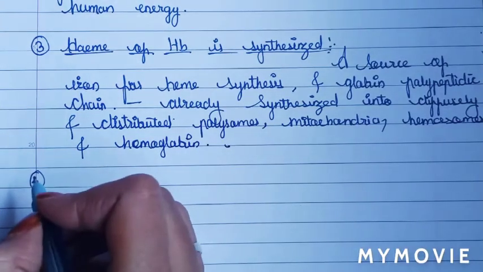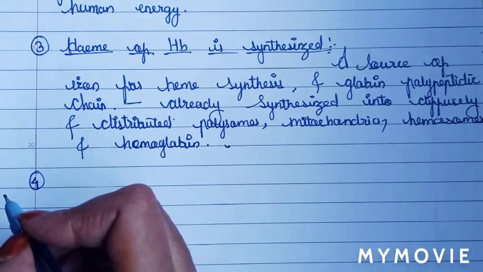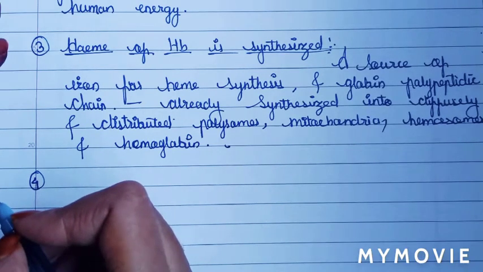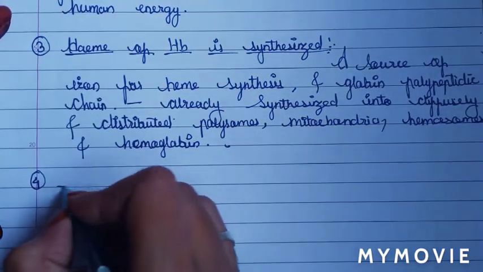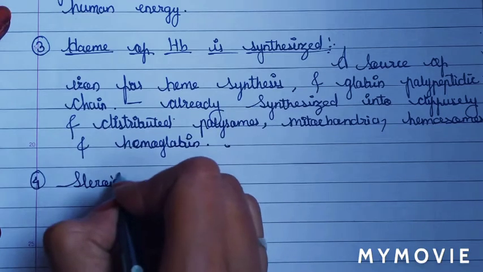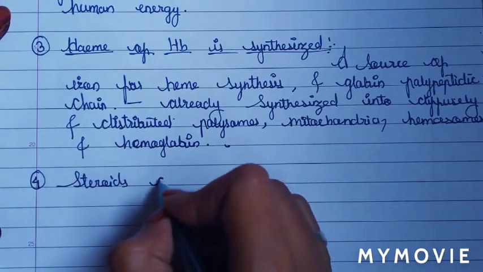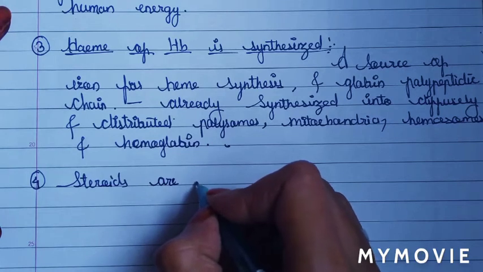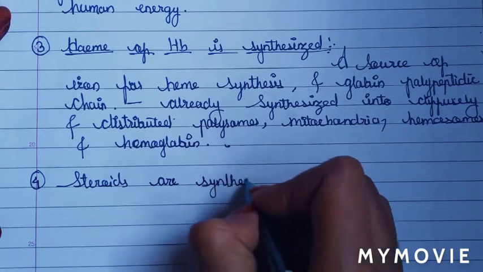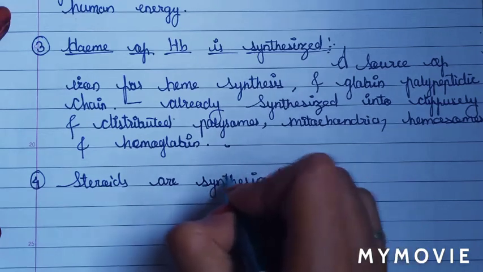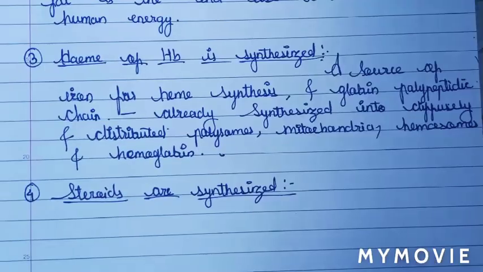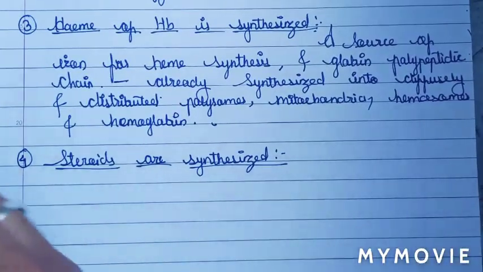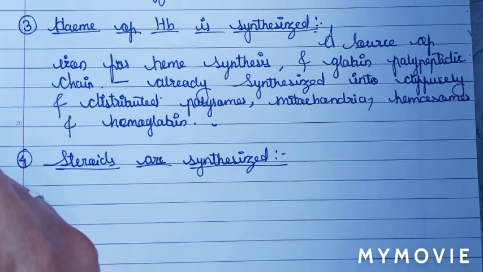Now the fourth function of mitochondria is that steroids are also synthesized. Means with the help of mitochondria, some steroids are synthesized, not all steroids. Naturally, steroid hormones are generally synthesized from cholesterol in the gonads and adrenal gland.